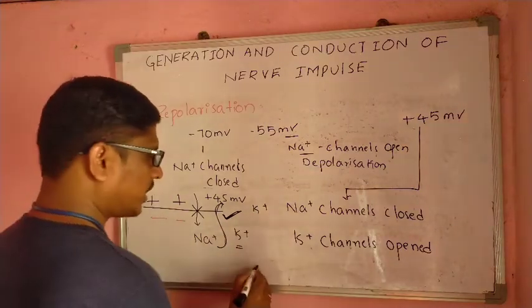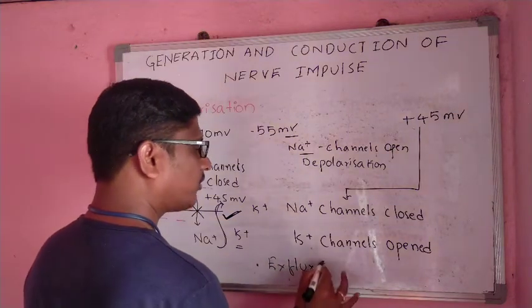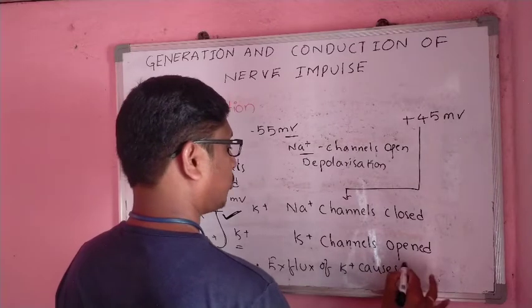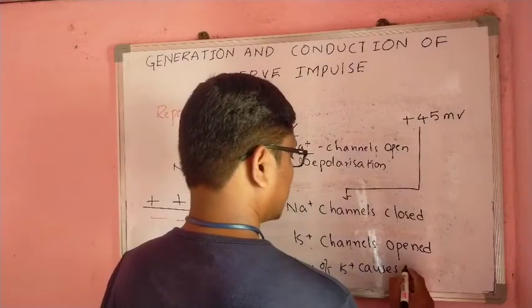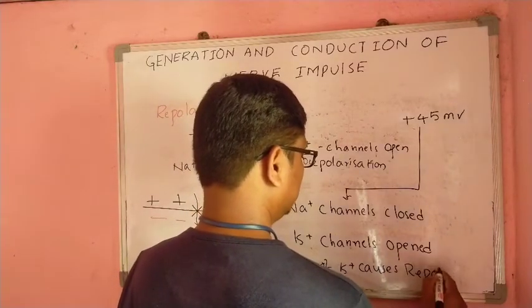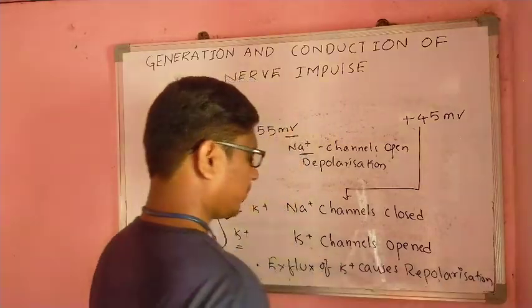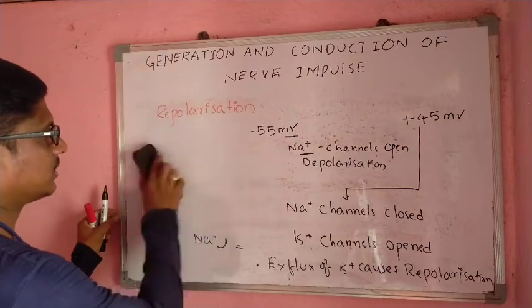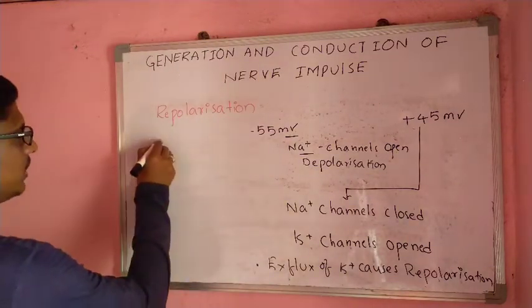Very, very important point: efflux of potassium causes repolarization. Two points here are very important.